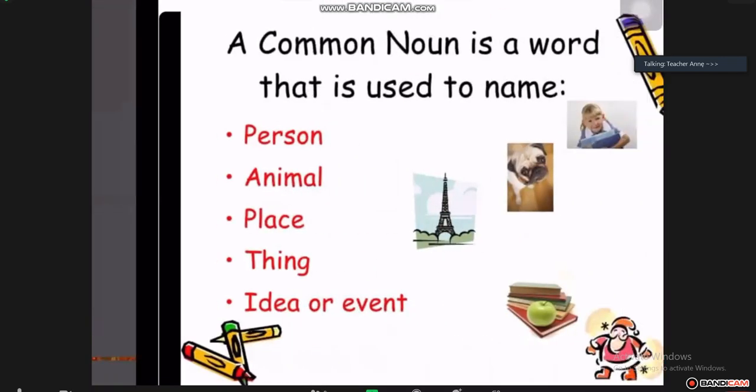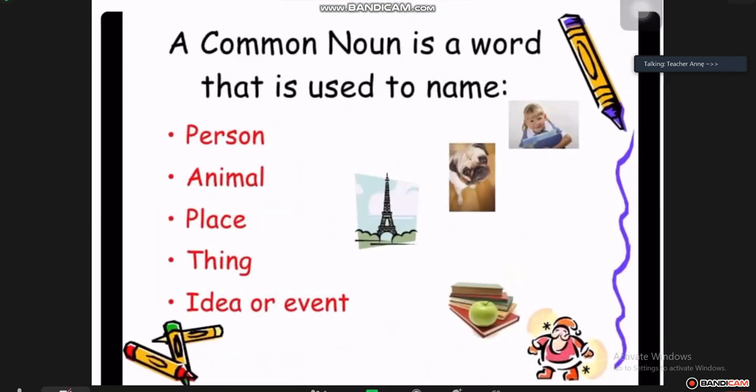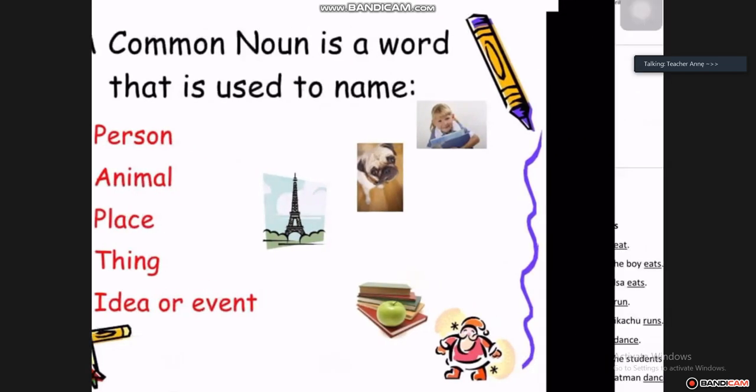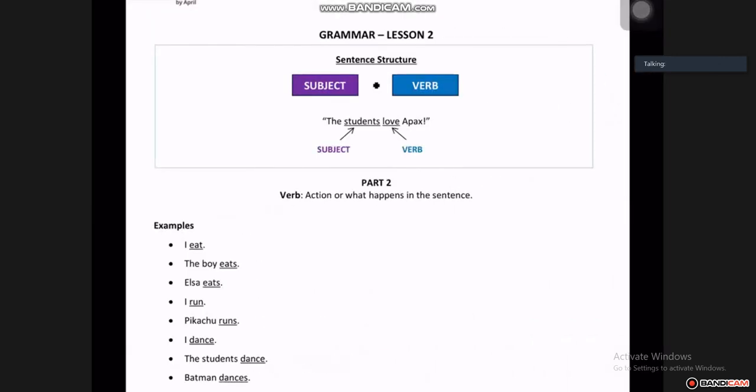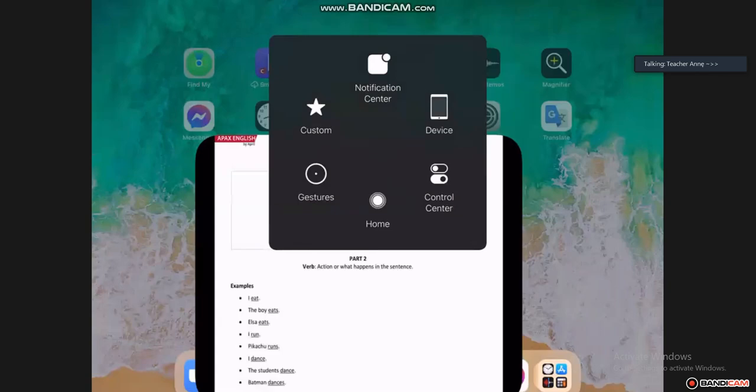The nouns in the sentence are always about a person, an animal, a place, a thing, or an idea or event. Okay, so you can see here some examples. If we look at the sentence, the students love Apex, our subject or noun is students. The verb is love. Okay, so let's get going with our knowledge activation.